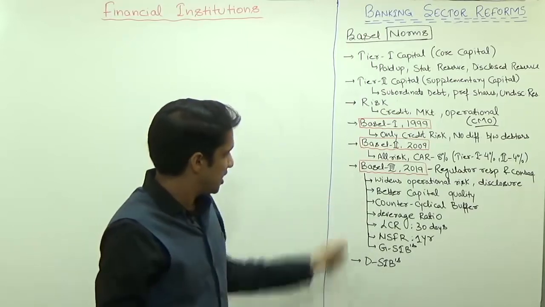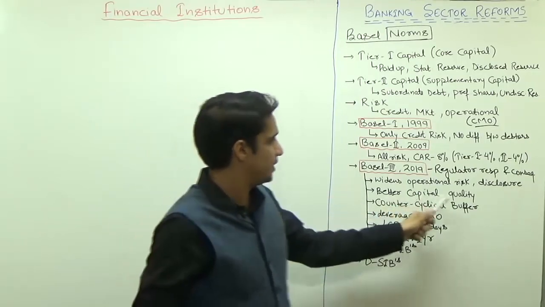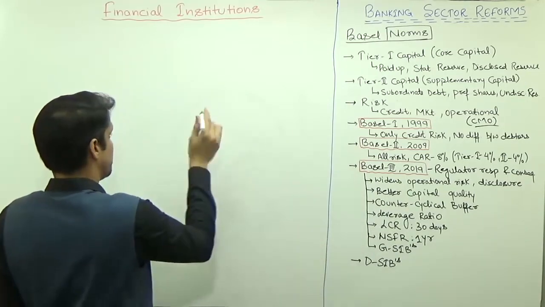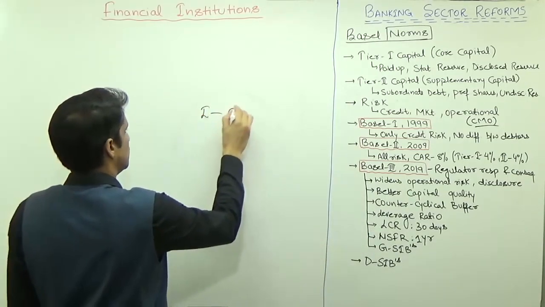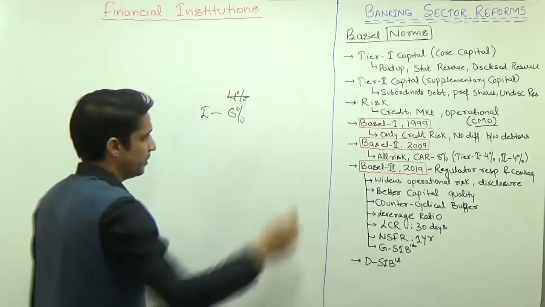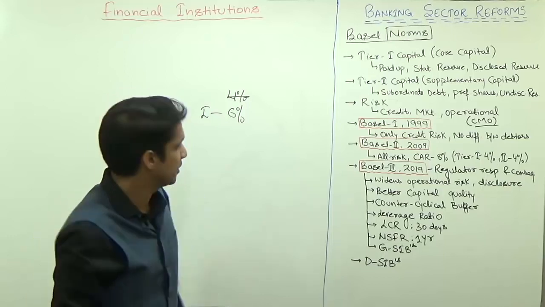The next major change in Basel 3 is the better capital quality. We also discuss how it is better, because the tier 1 capital requirement has increased to 6%. Earlier it was 4% in Basel 2. So now it became 6%.